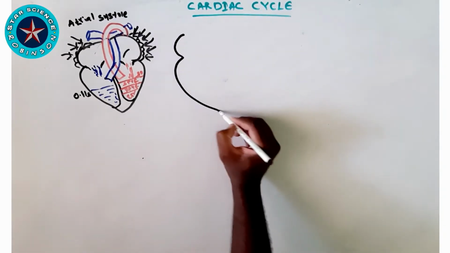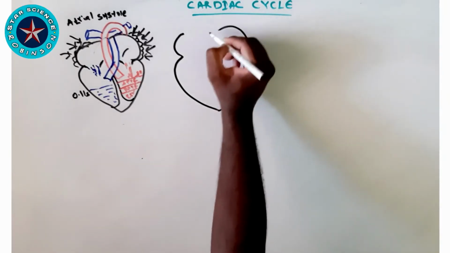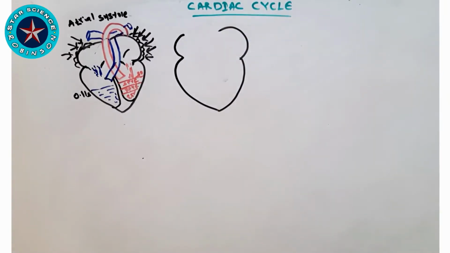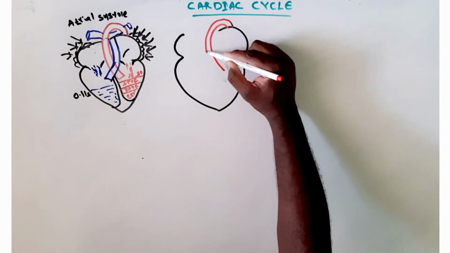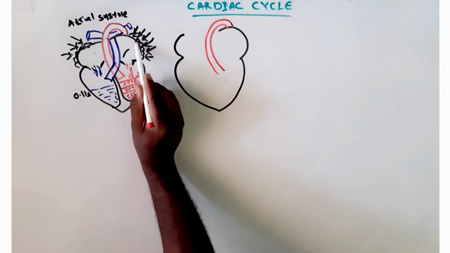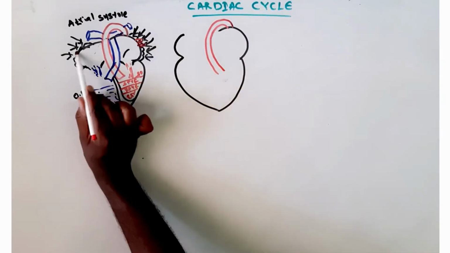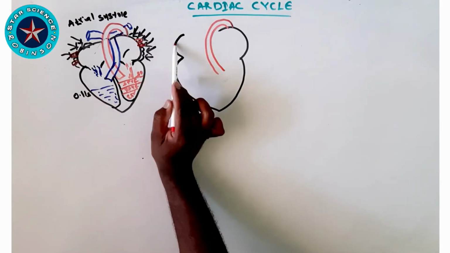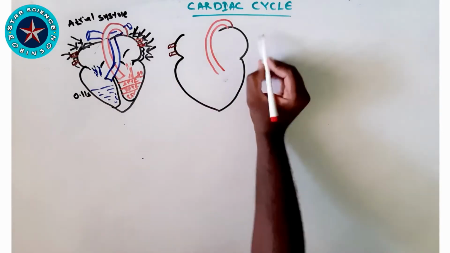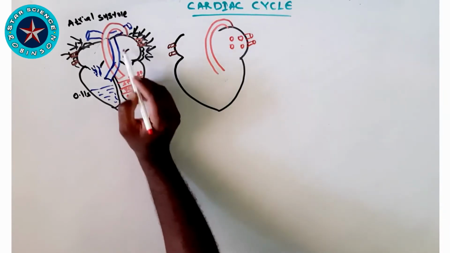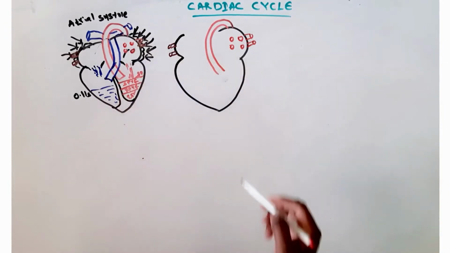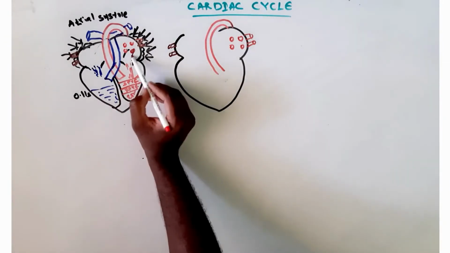Now we will see the second phase of our cardiac cycle. I'm going with the same simple diagram which I have drawn already, with the chambers and the aorta. In this phase we look at the functions of the atrium and the ventricles. Now I'm drawing the pulmonary veins from the lungs, returning blood from the lungs to the atrium.